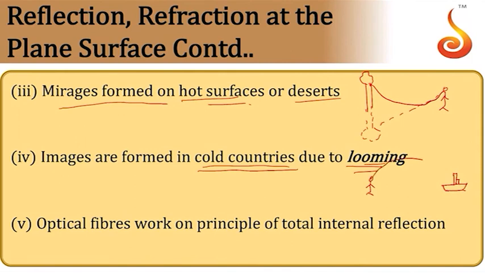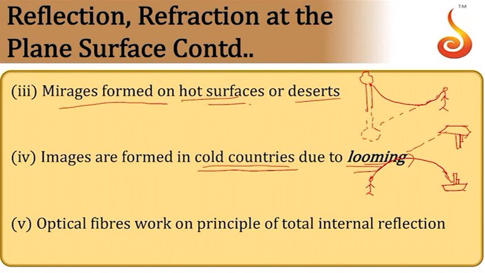What you will see is light travels in this direction. Here it is lowered, here it is elevated. So instead of seeing the ship here, you'll see the ship somewhere here, and that too you'll see an inverted image of the ship that is floating in air. So this is what you see.